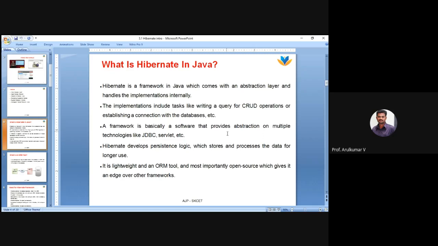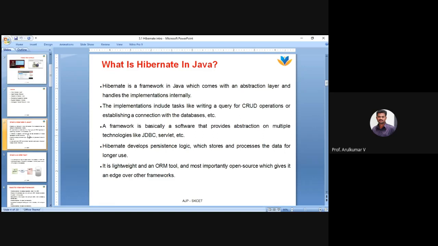It is basically software that provides abstraction on multiple technologies like JDBC, servlet, JSP, etc. You can use this framework with servlet, JSP, and JDBC connectivity. It develops persistence logic, which stores and processes the data for longer use, guys.